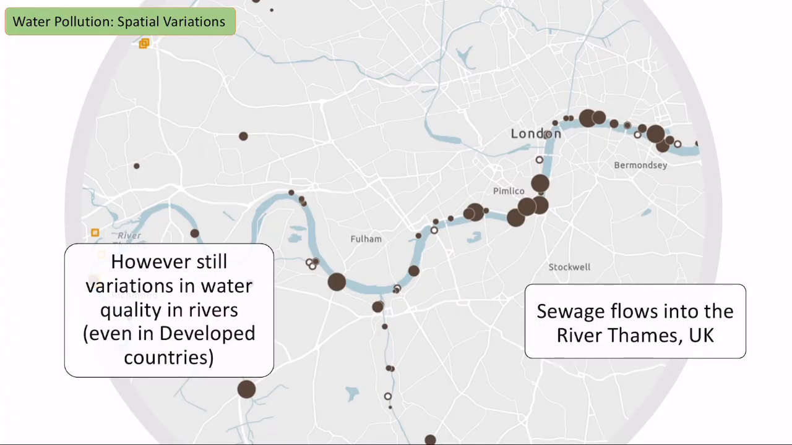However, there are variations in water quality in rivers in all countries, even in developed countries, and I've just put this in at the end to show that there is sewage that gets dumped into the Thames. Here in London, obviously there's lots of people living here, and so there is still waste being put into the river. If you go further up nearer the source, you might not find the same variations in water quality, and it might actually be cleaner because there are fewer humans, but also fewer sources of pollution.